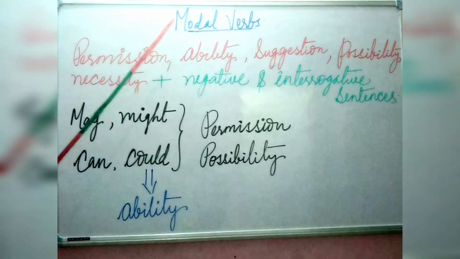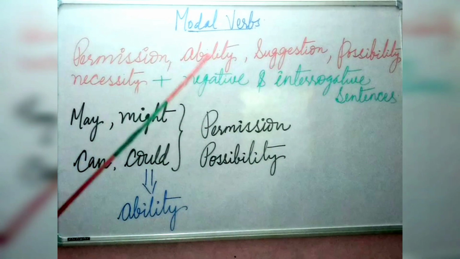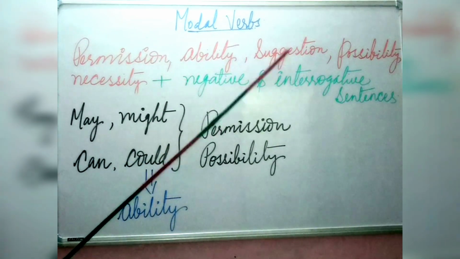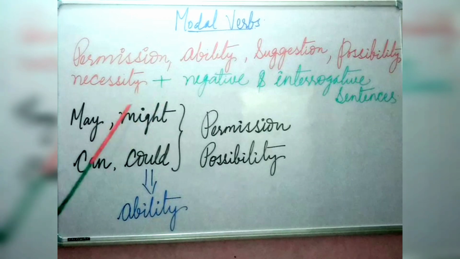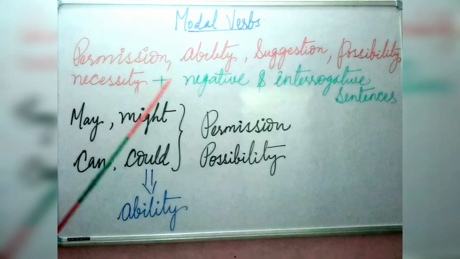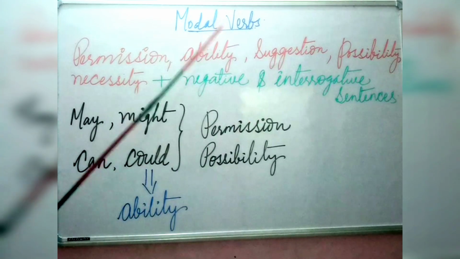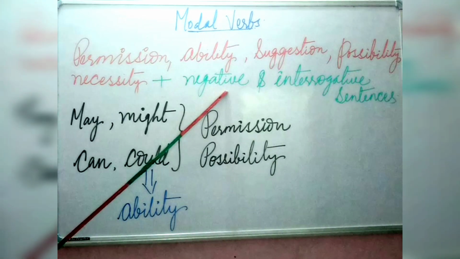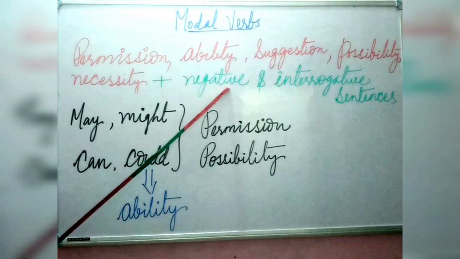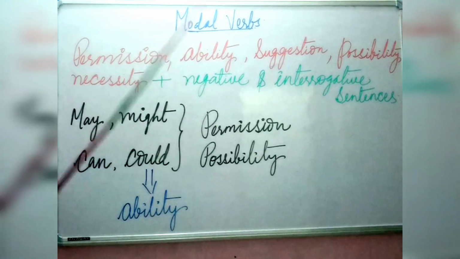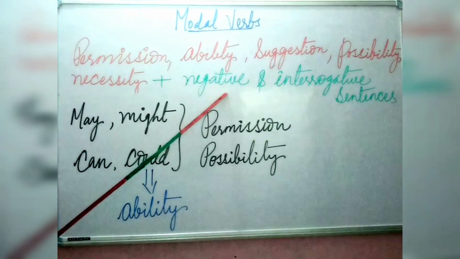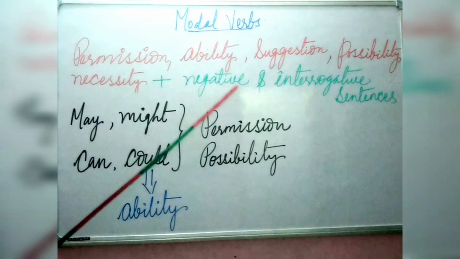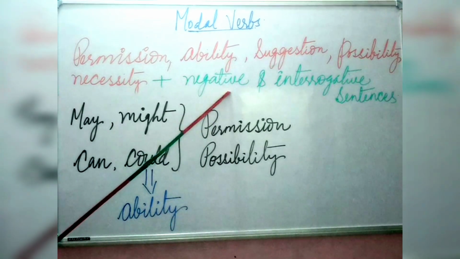The main uses of modal verbs in the English language are to ask permission, to show ability, to give a suggestion, to show a possibility, and to show a necessity. Another use of modal verbs is that they help in making negative sentences. You can transform a declarative sentence into a negative sentence: when you add not to the modal verb, you make a negative sentence.